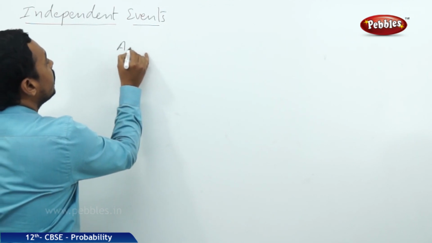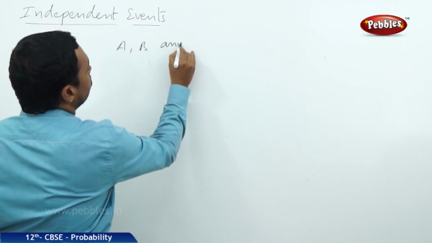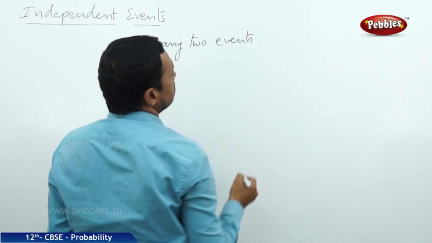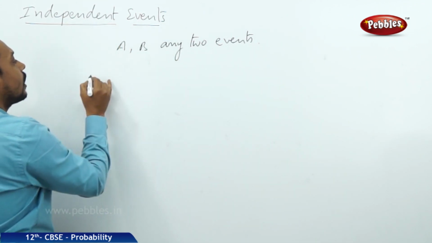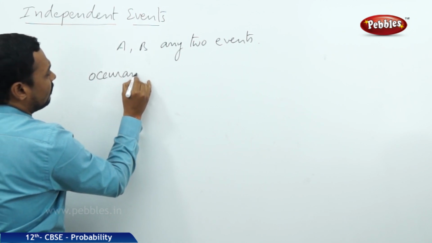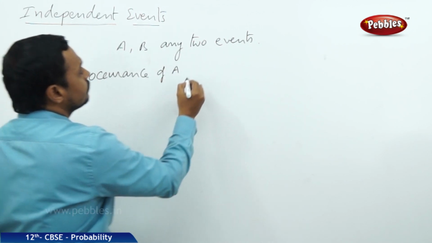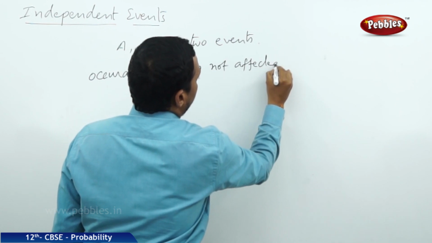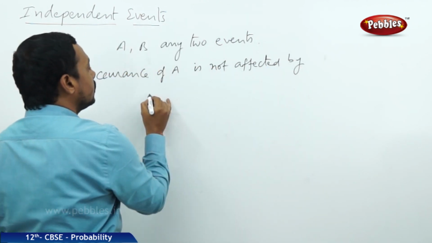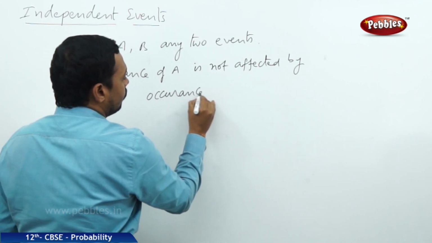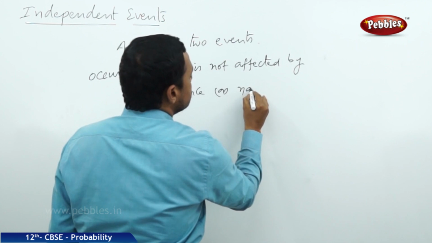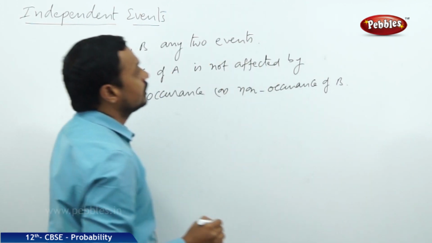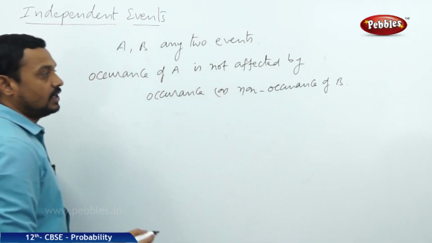Suppose A, B are any two events in a sample space S of any random experiment, and the occurrence of A is not affected by the occurrence or non-occurrence of B, then A is an independent event.